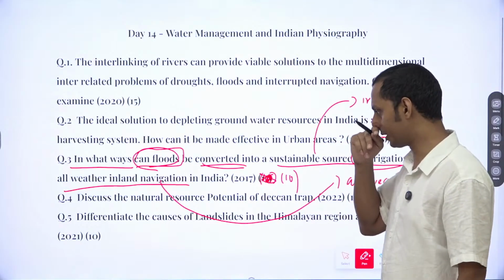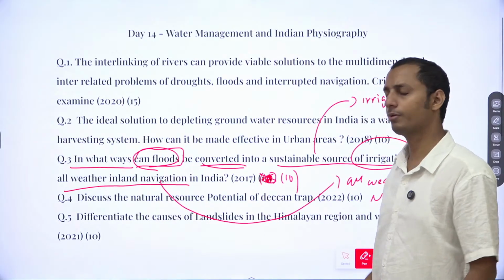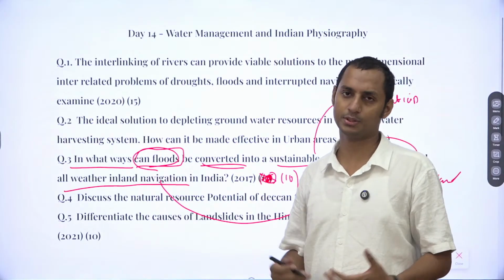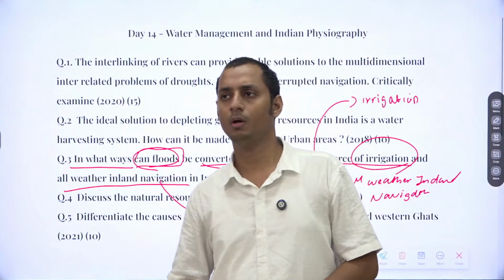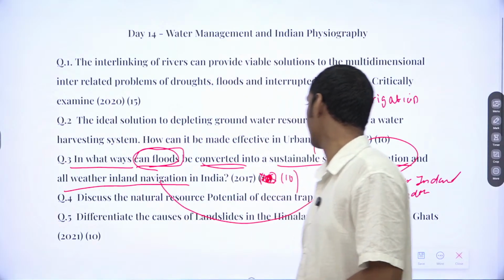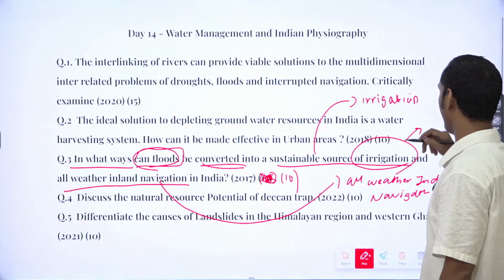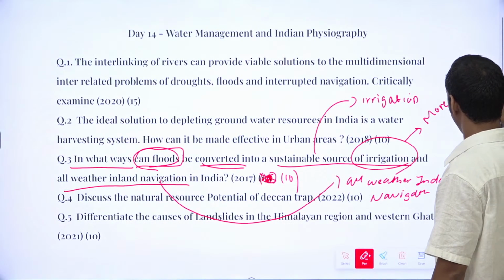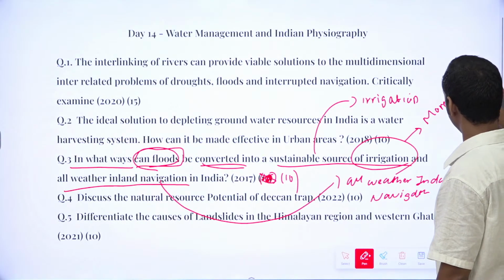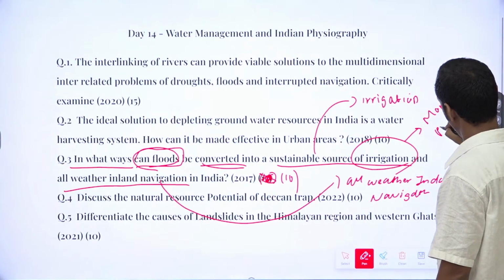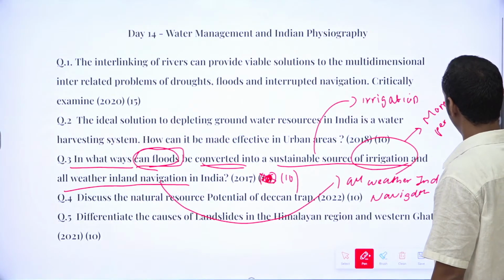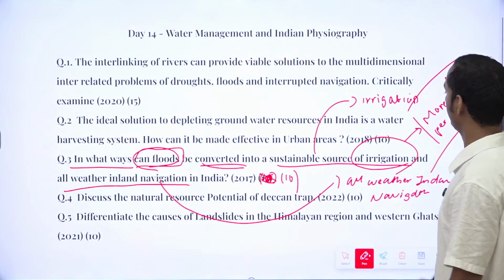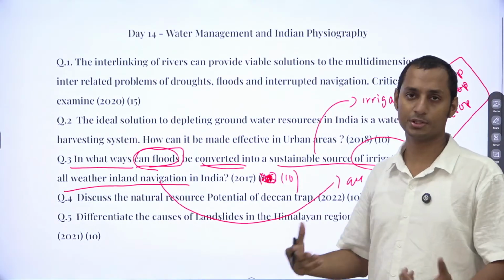Now what about the conclusion? Try to mention similar points. The SDG goal of clean water and sanitation, or since the question actually asked about irrigation, you can write about more drop per crop. Now this is a Government of India goal, more drop per crop. Also, you can mention Pradhan Mantri Krishi Sinchai Yojana.